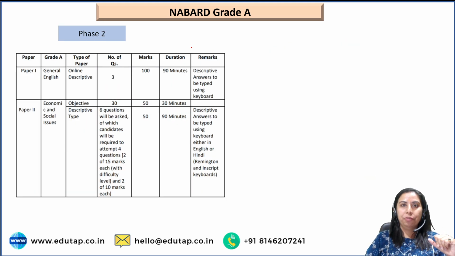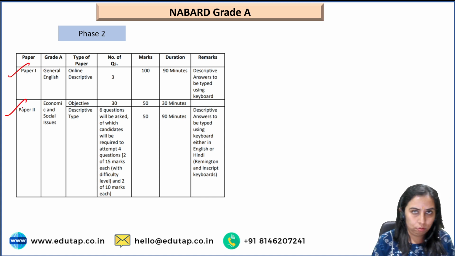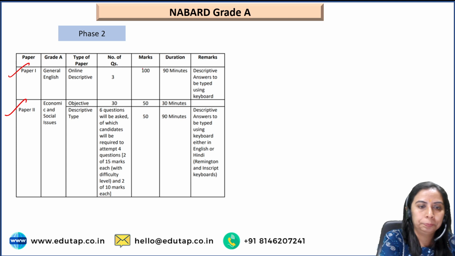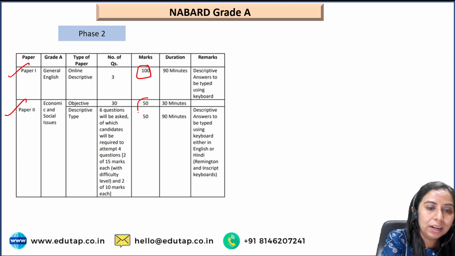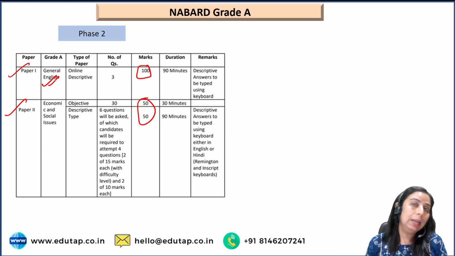Now, talking about phase 2 of this examination. Once you clear phase 1, you have to sit in phase 2, which is the mains examination. There again, there are two papers, paper 1 and paper 2, 100 marks each. Paper 1 is basically your general English, a descriptive paper where you have to type on a keyboard.